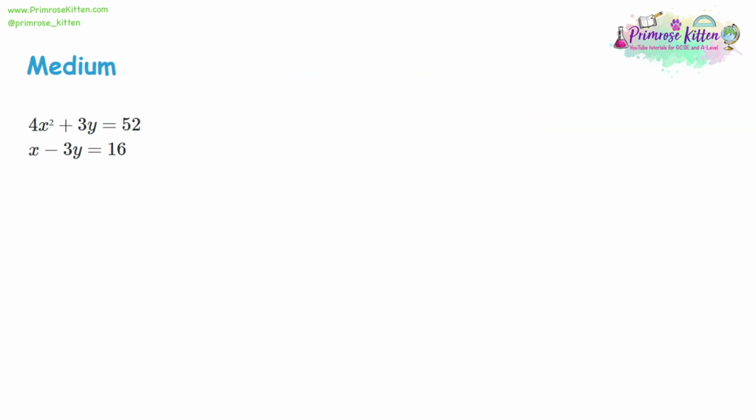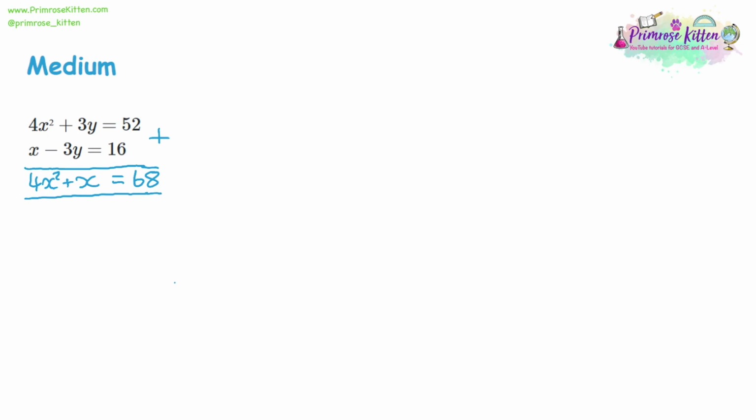Our next example already has the coefficients on y equal to each other, but with opposite signs. So we need to add these two together. So 4x squared plus x, we can't do anything there. 3y plus a -3y gives us 0, that's why we're doing this. And 52 plus 16 gives us 68.